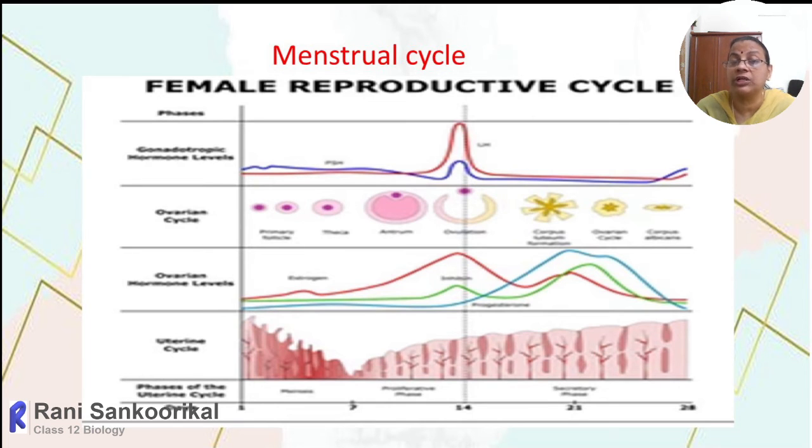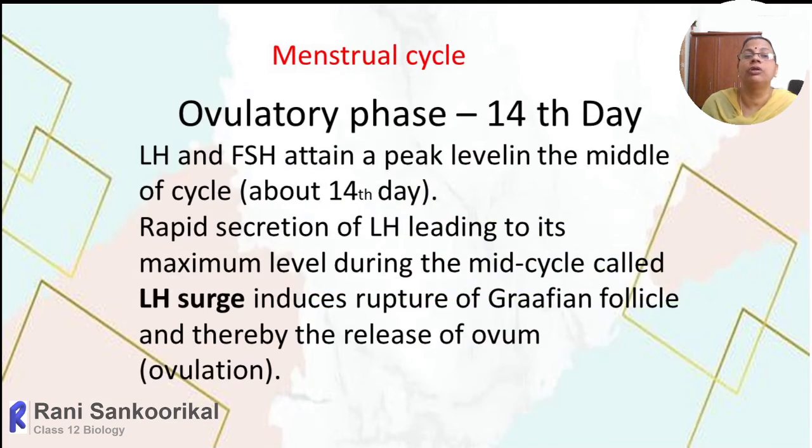Suppose there is no fertilization, the corpus luteum will regress by the 25th day onwards, and that marks the degeneration, or you can say regression, of the endometrial layer. So the whole periodical changes that occur in the ovary, oviduct, and uterus, collectively we call it the menstrual cycle. So here we will move on more into the ovulatory phase.